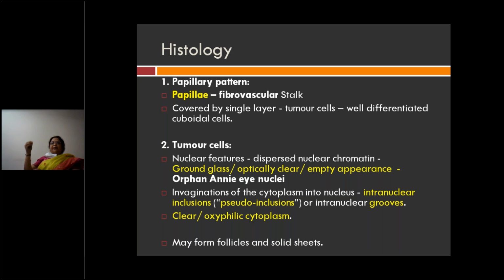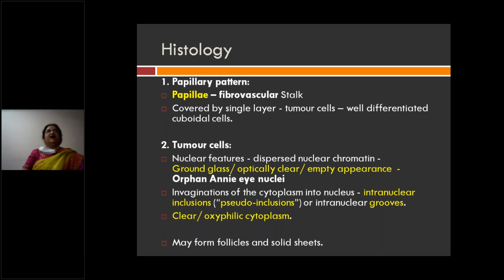The lining of the papillae are nothing but the follicular cells, and these are the tumor cells with nuclei having an optically clear or ground glass appearance. Very, very important. Ground glass means empty appearing nuclei, and nuclei showing nuclear grooves and nuclear inclusions. What are nuclear inclusions? Intranuclear cytoplasmic inclusions, that is nothing but invagination of the cytoplasm into the nucleus. And clear cytoplasm. All this you see.